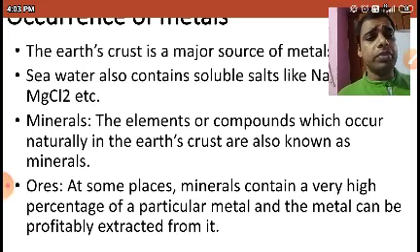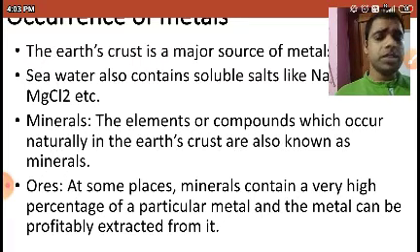And if you are wasting 2 crores, 3 crores, 5 crores rupees for that one, then how are you in the benefit? So that cannot be called as an ore.